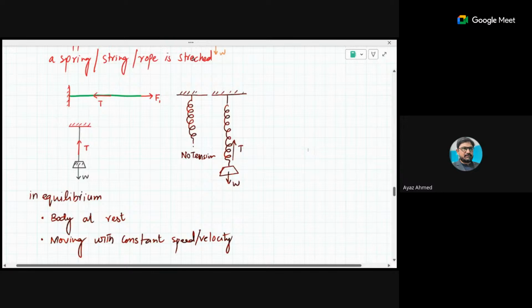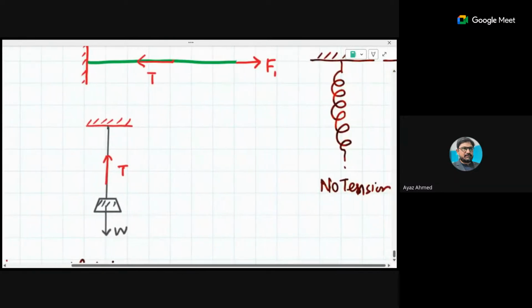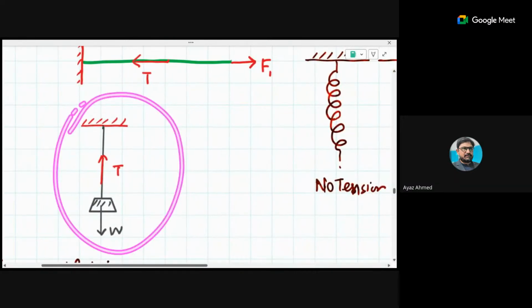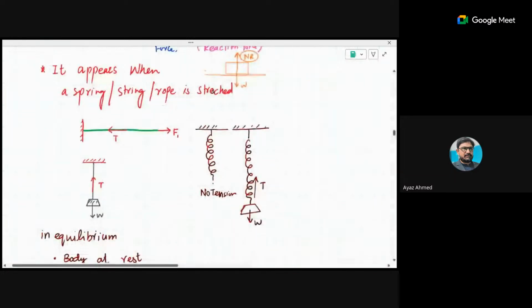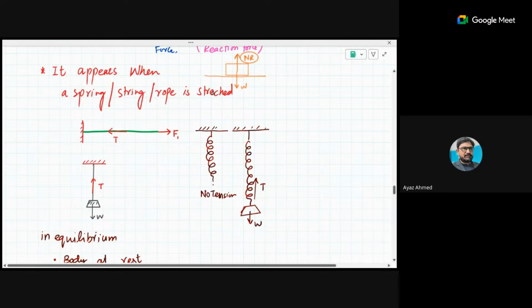So there are different conditions. Let's say this is the diagram you have to learn about. This is the body which is in equilibrium, and when the body is in equilibrium, if the force creating the tension is directed downward, then the tension will be upward. So the direction of tension is very important for most of the students. When they are going to identify the direction of the tension, it is a bit problematic for them. Where will be the direction of the tension, so that they can manage all that.